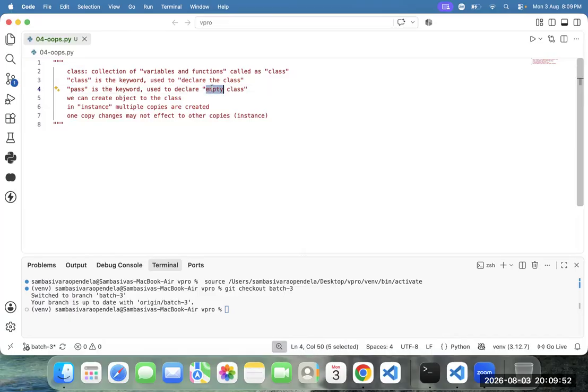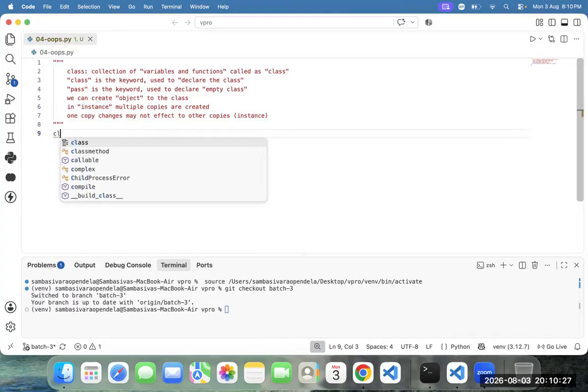Next one. The memory, technically what do you call? Object. Memory, technically we can call object. In case of instance, one object change may not affect another object. Then that concept we can call instance. Theoretically leave it, team. See the technical part.